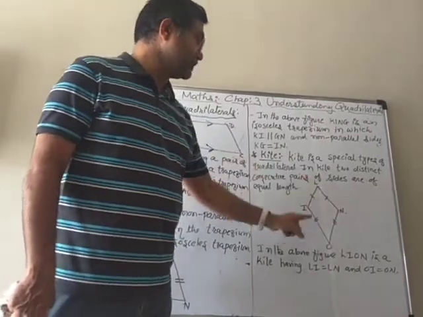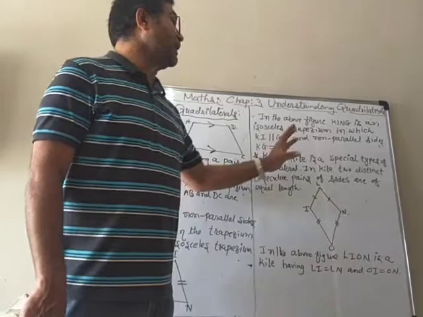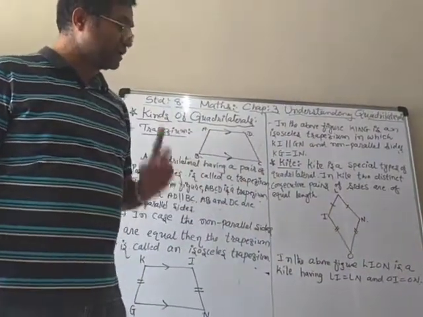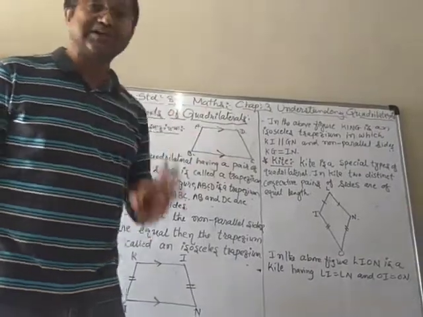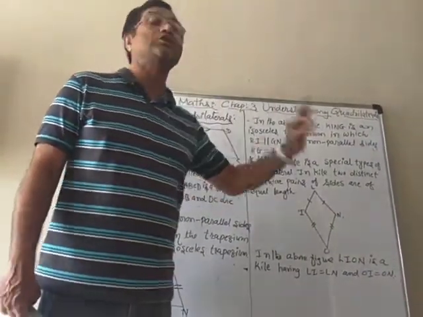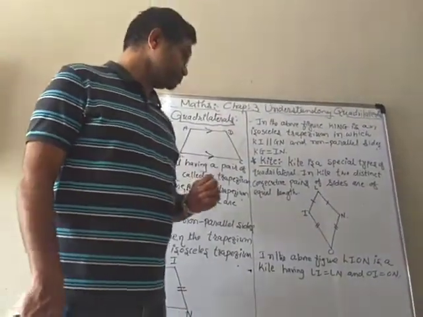Therefore, we can say that LION is a kite. So a kite is a special type of quadrilateral in which two distinct consecutive pairs of sides are of equal length. Then it is known as a kite.